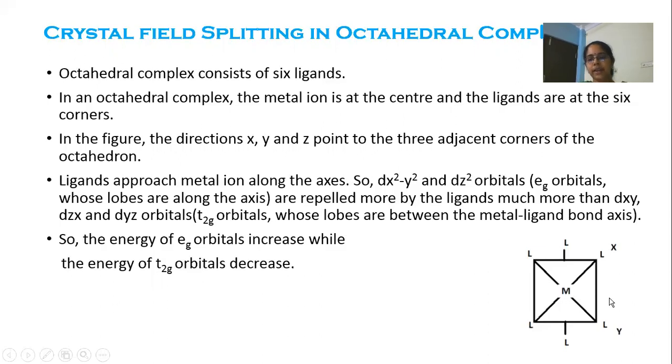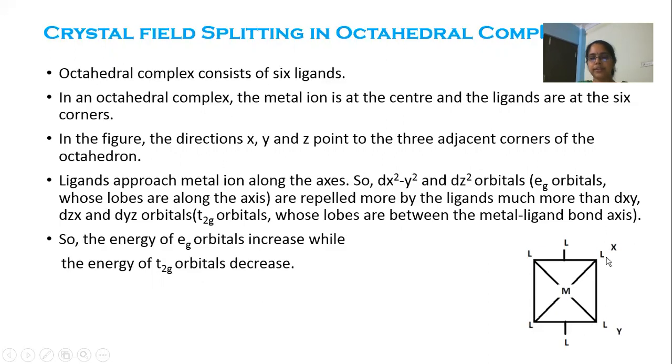Here, as the ligands approach along the coordinate axes, the d orbitals of the central metal whose lobes are oriented along the axes, that means the Eg set of orbitals, are in the same direction as the ligands.